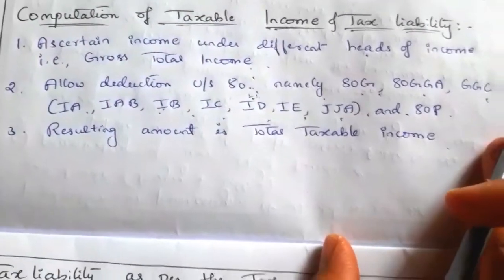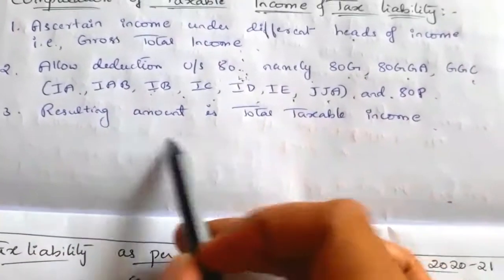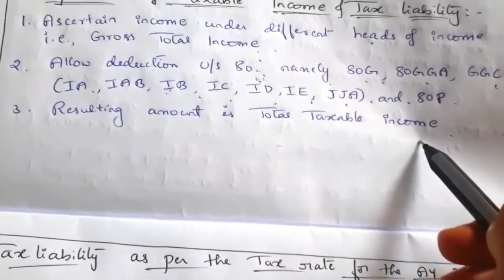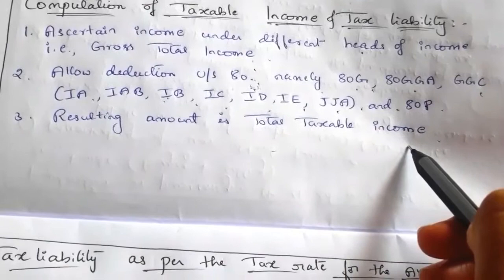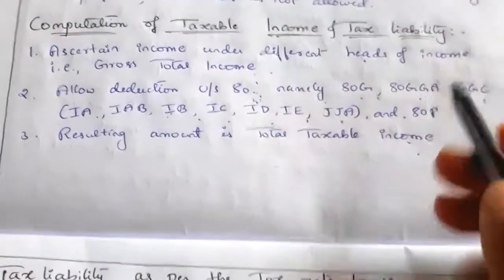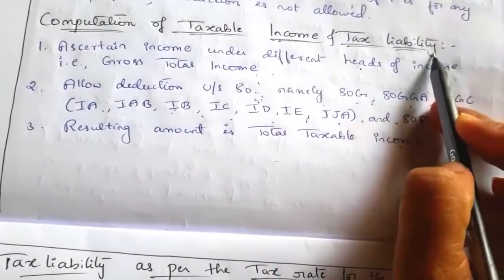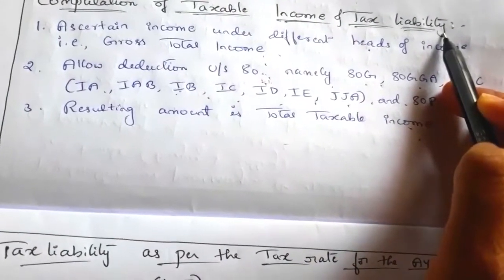If you deduct these deductions, the resulting amount is nothing but total taxable income. On this taxable income, the cooperative society has to pay the tax liability, tax payable.